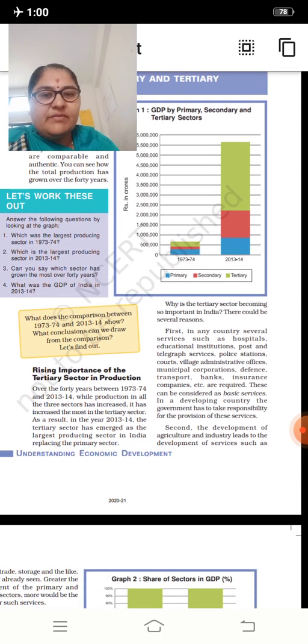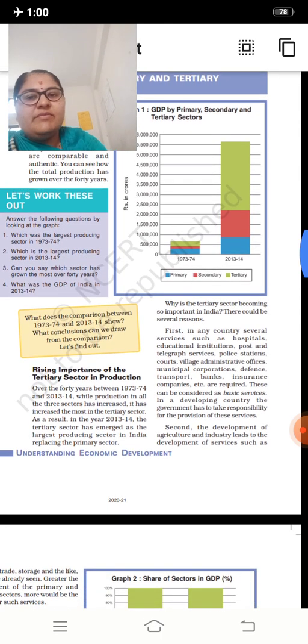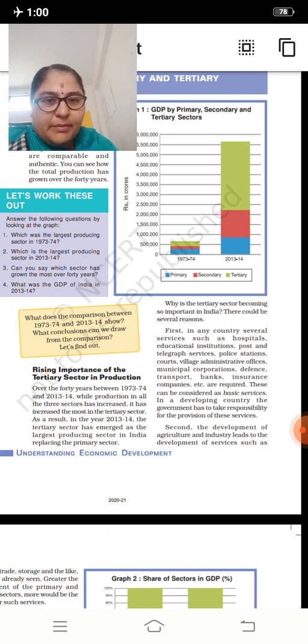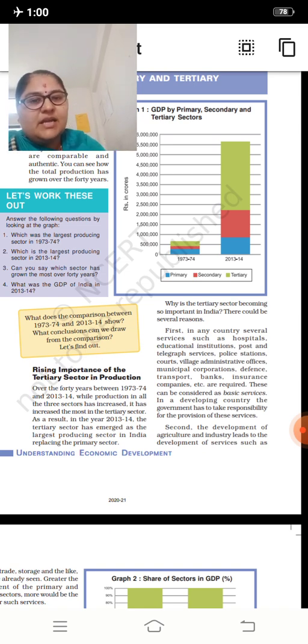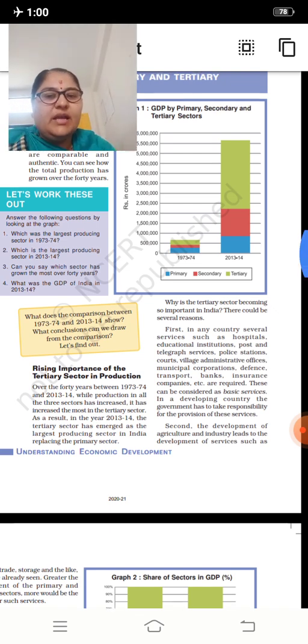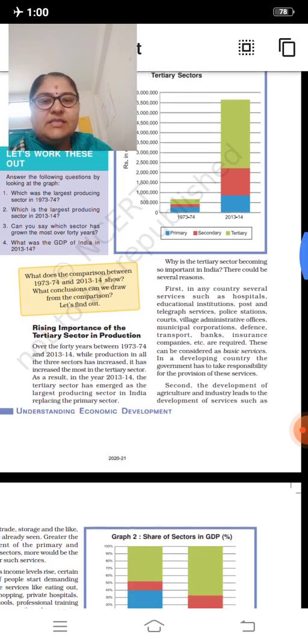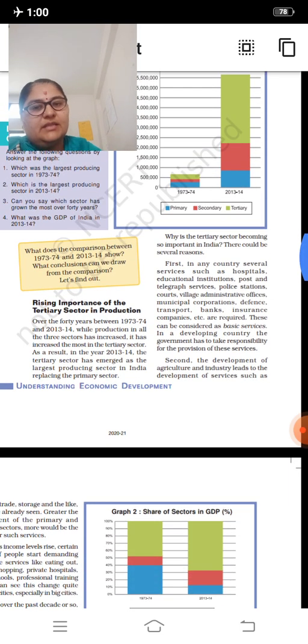In 1973-74, you can see very few people are working in the primary sector. In the secondary sector also very few, and the tertiary sector also very few. In 1973-74, at least in the primary sector they are more, and in the secondary sector less, and in the tertiary sector also less. Why is the tertiary sector becoming so important? Rising importance of the tertiary sector in production.